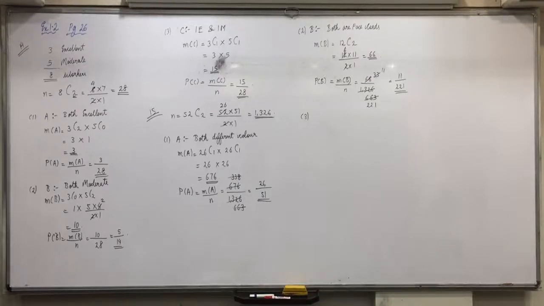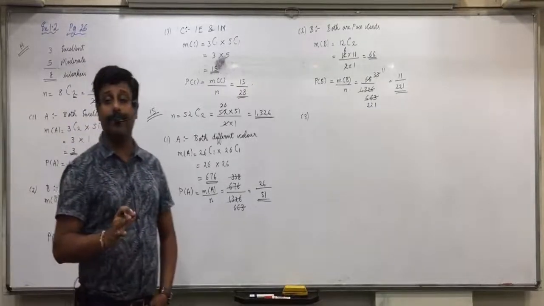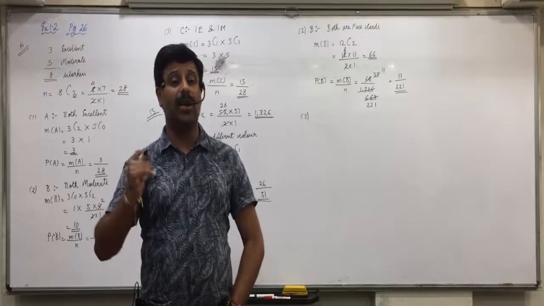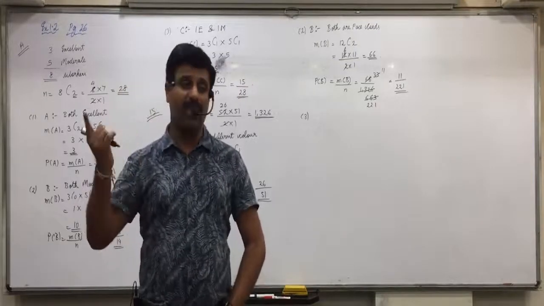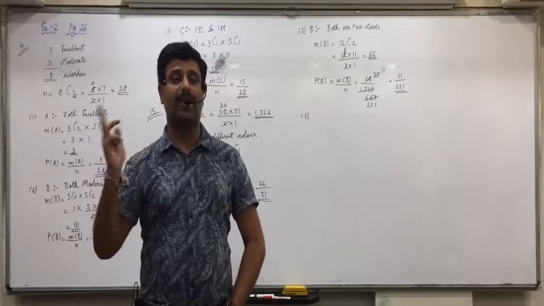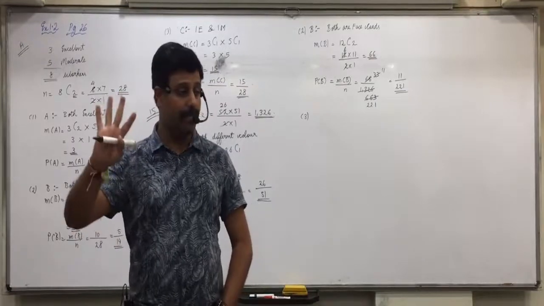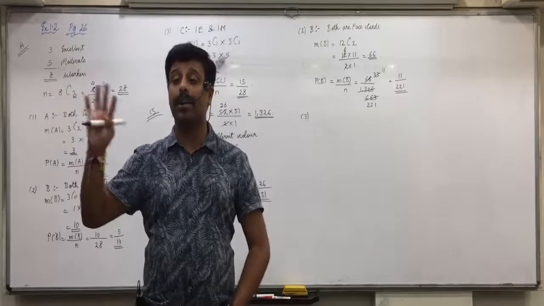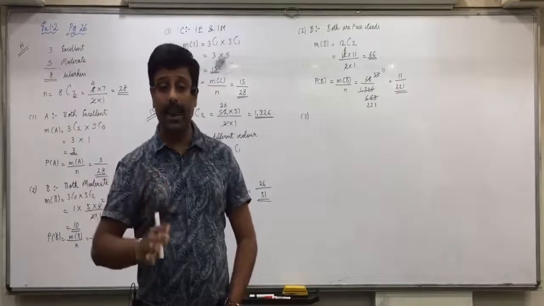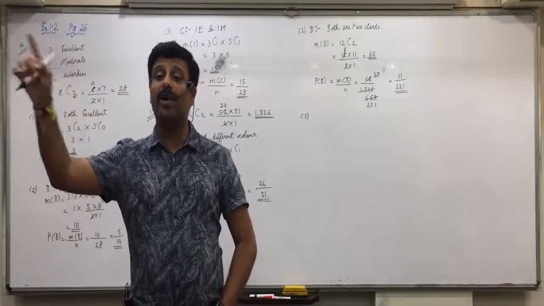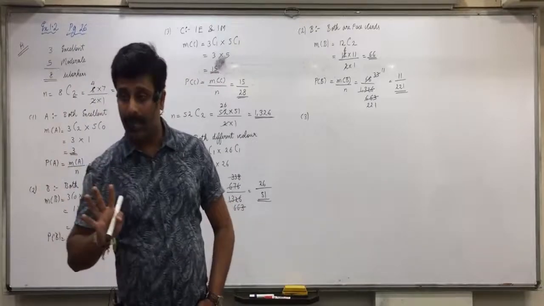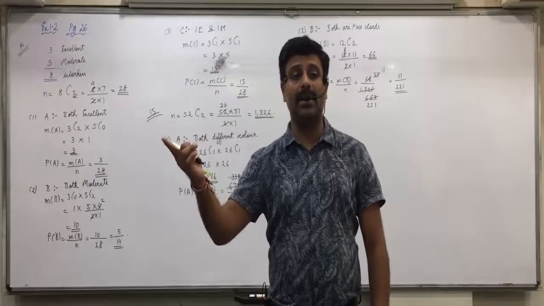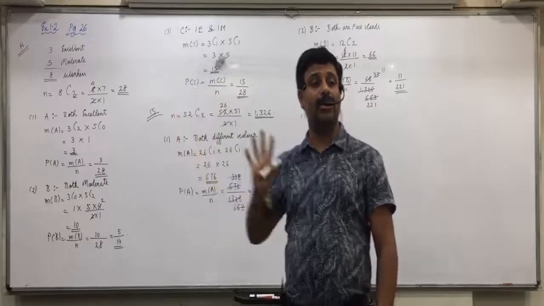Next, one of the 2 cards is a king. Now listen everyone. One of the 2 cards is a king. How many kings are there total? 4. King of spade, king of club, king of diamond and king of hearts. They say one of the 2 cards is a king. So 4C1. And the remaining 1 card will be from the remaining 48 cards. That will be again 48C1.